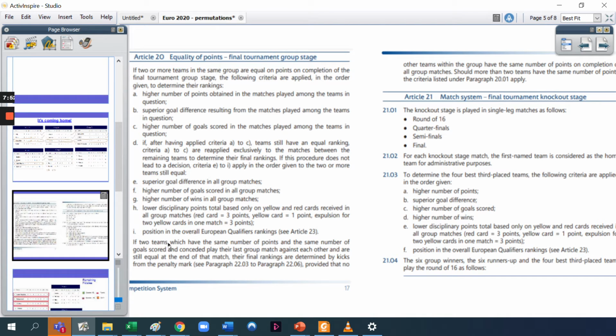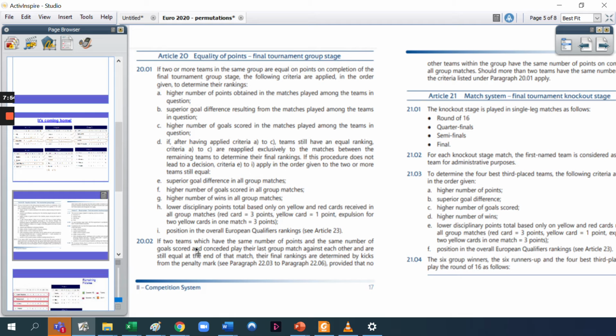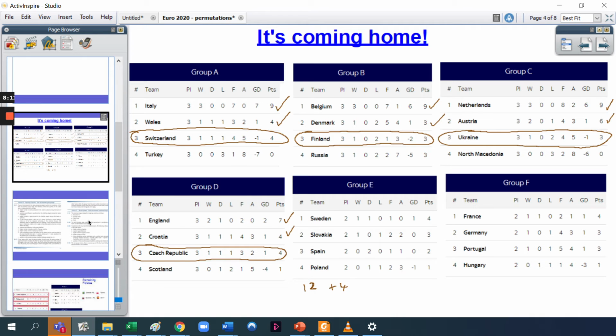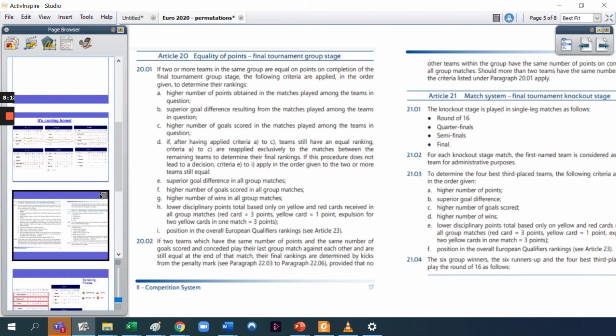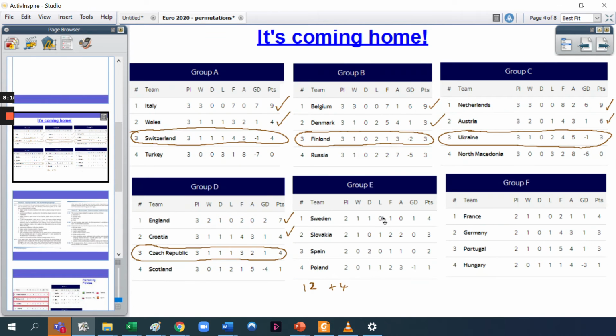And also there's an interesting bit here, 20.02. If two teams which have the same number of points and the same number of goals scored and conceded play each other in the last group match, and are still equal at the end of the match, then their final rankings are actually determined by penalty kicks. I've had a check through though, and unfortunately that won't come into play in this tournament because it's not possible for that to happen. I've had a look through that in these final two games.